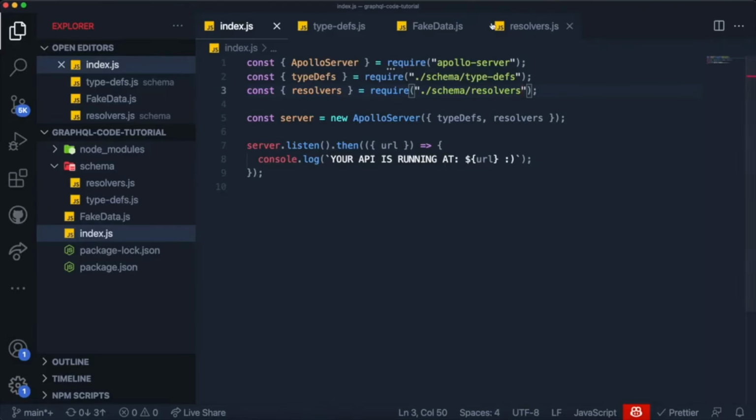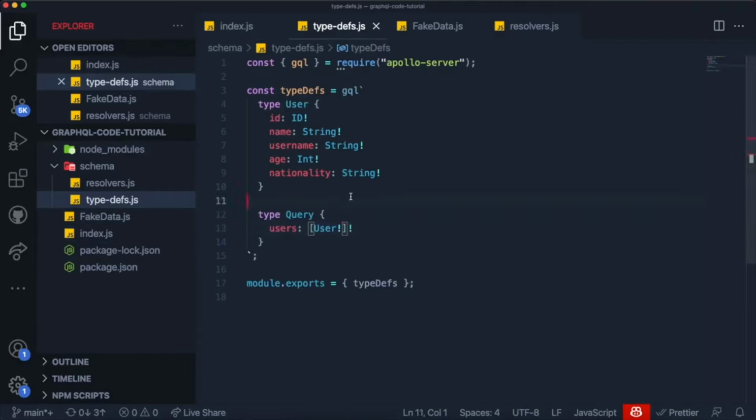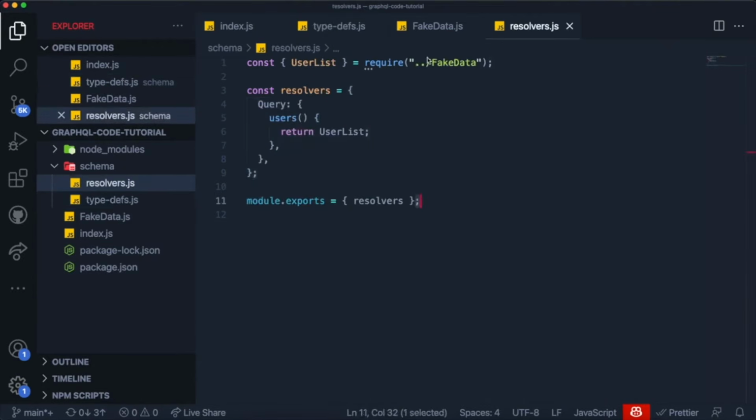And it only works because we have here our type definition, we have our type called user. Inside of our query type, we have a field called users, and we have a resolver function named users as well. And you can see that this resolver function is returning the correct data.